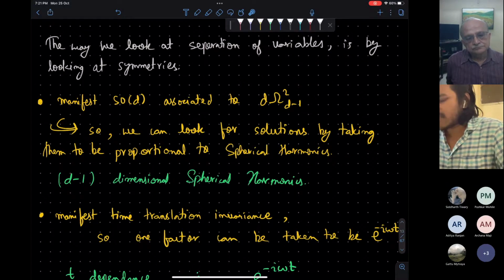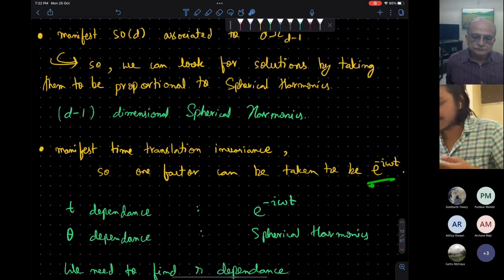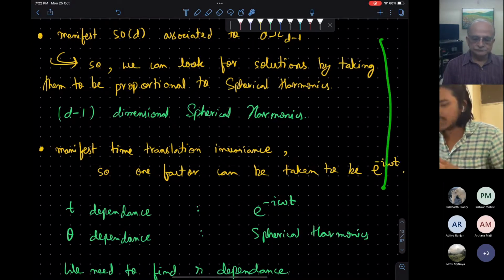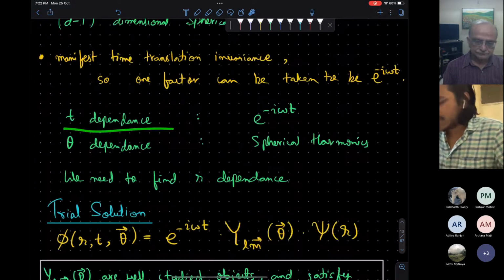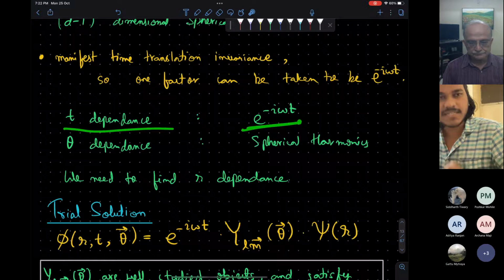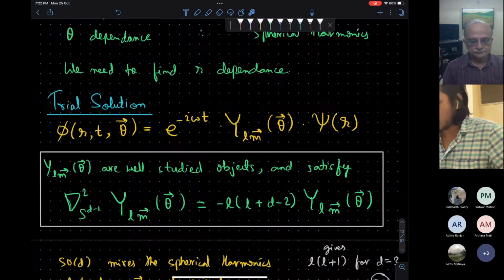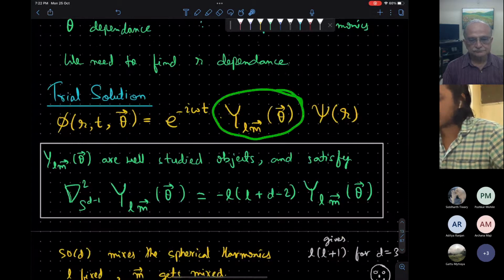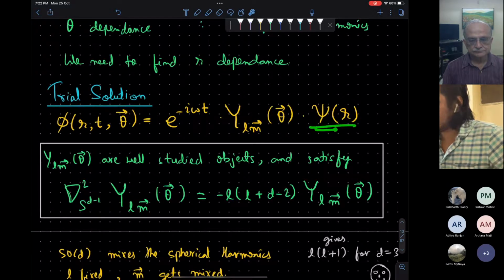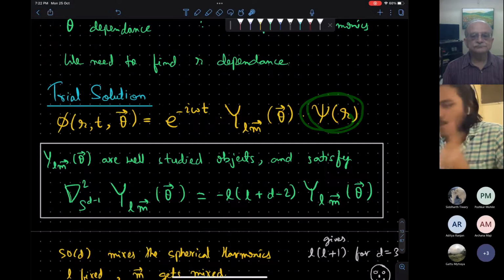Okay, this system also has manifest time translation symmetry. Then corresponding to that, we will have this wave, the phase factor. There, this omega is the energy. I'm doing all this to skip the big calculation. Okay, so the t dependence gives us this factor, the energy factor, and the theta dependence will give us spherical harmonics. So we have managed to extract the time function and angular function, and what is left for now is the radial function. So for this, we will have to do some work, and this work will be non-trivial.